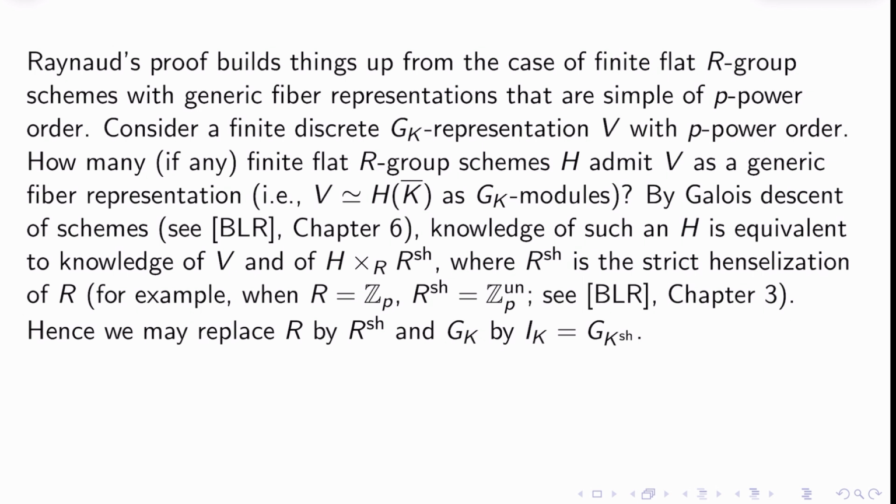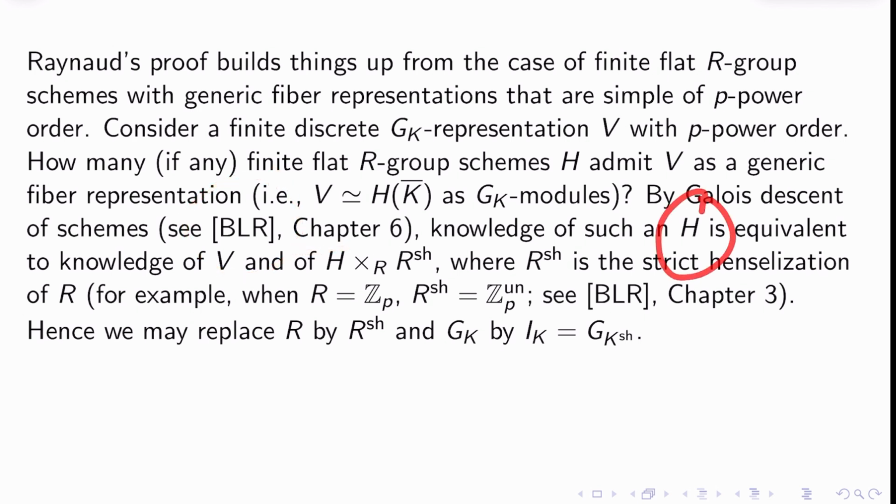So consider a finite discrete G_K representation V with p-power order. Consider one of these guys. How many, if any, finite flat R group schemes H admit V as a generic fiber representation, i.e., how many H are such that V is isomorphic to H(K-bar) as G_K modules? Well, by Galois descent of schemes, you can see the Bosch–Lütkebohmert–Raynaud book, chapter 6 for this.